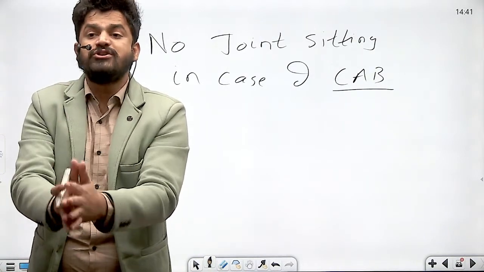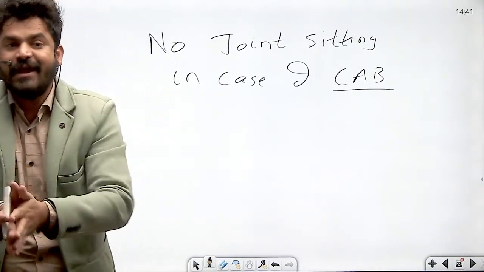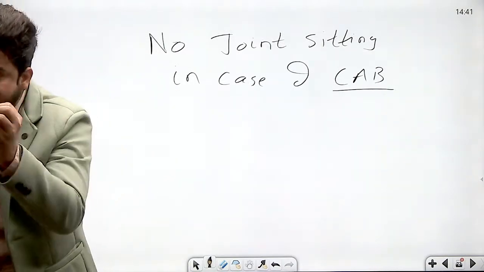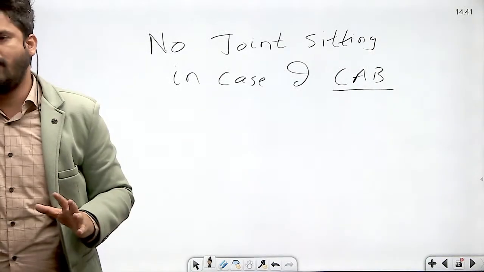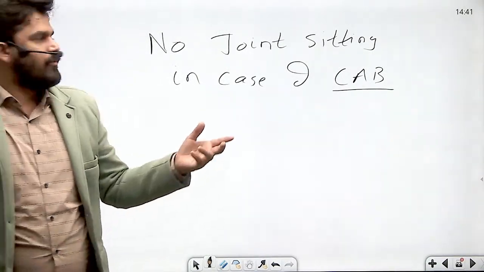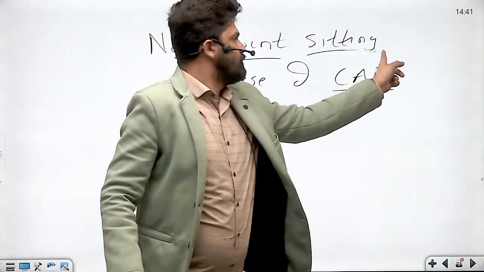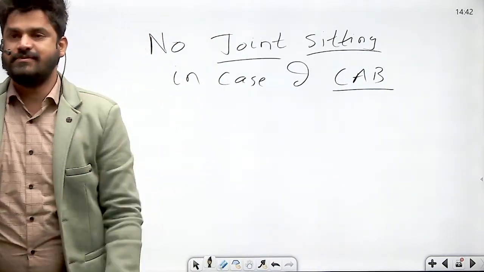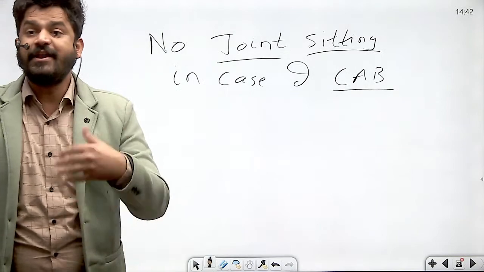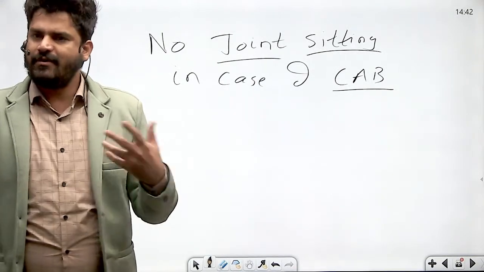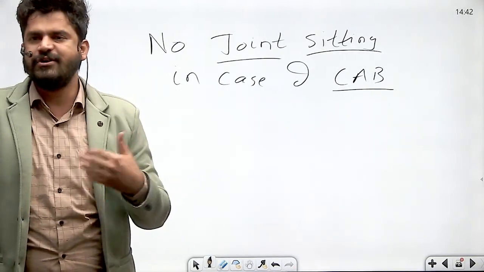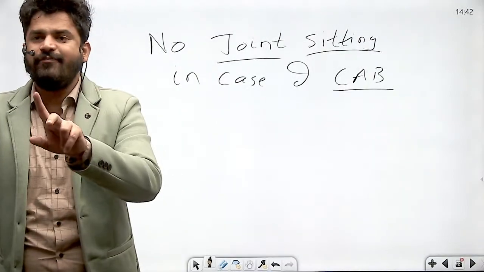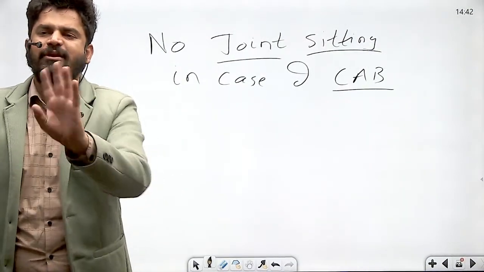There is no provision of joint sitting in case of any disagreement between both the houses. In case of any deadlock, there is no provision of joint sitting. Like in case of ordinary bills or financial bills, joint sitting can be taken to resolve the deadlock. In case of money bill, there is no requirement of joint sitting.